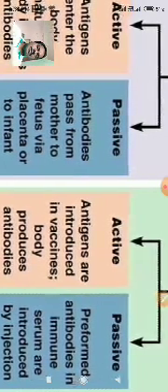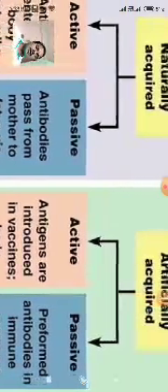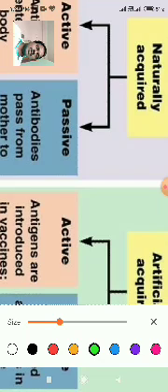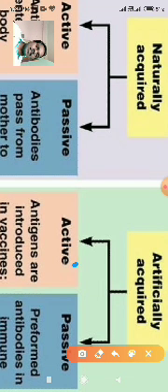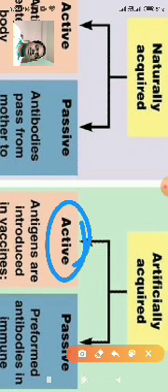But artificially acquired immunity is very different. First is active artificially acquired immunity.